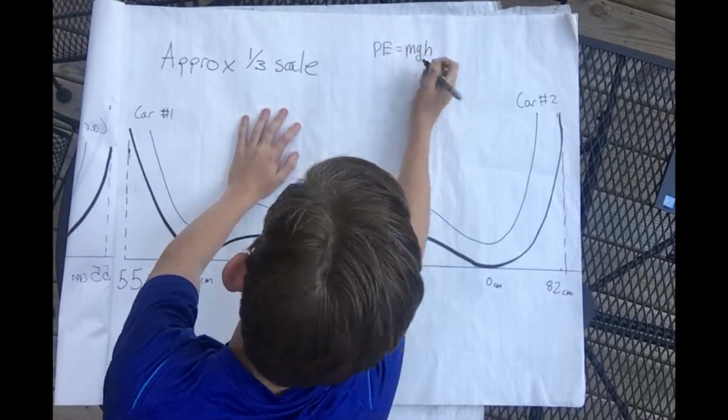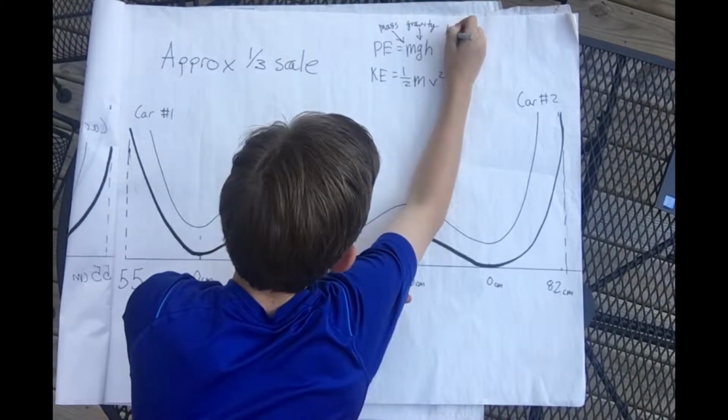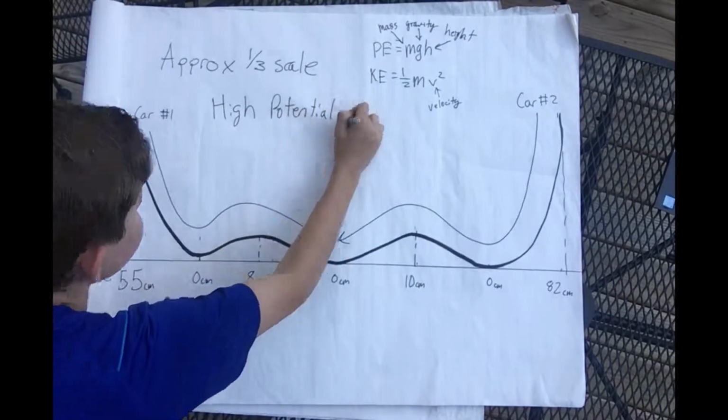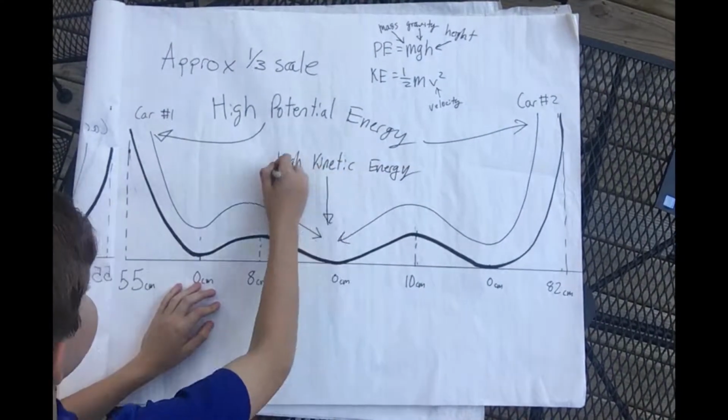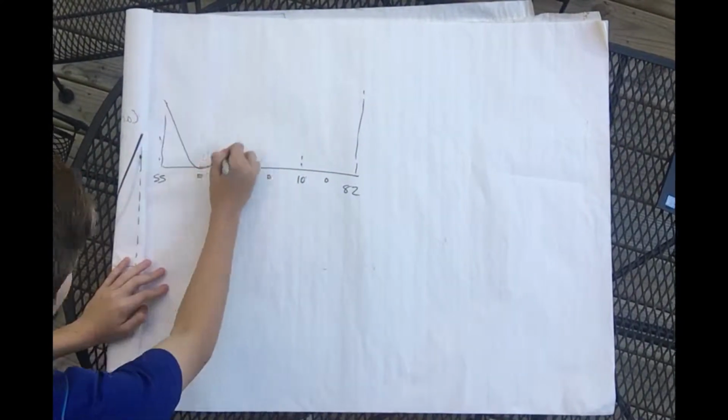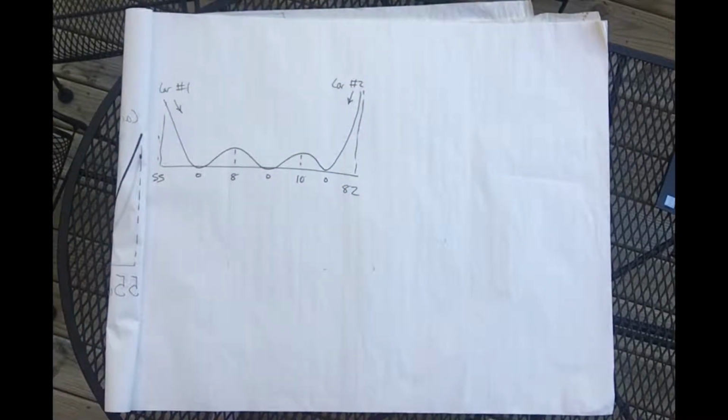The first equation used is to find potential energy and reads as potential energy equals mass in kilograms times gravity in meters per second squared times height in meters. We will do this for each peak and then use this number to calculate the velocity at the valley of each hill.